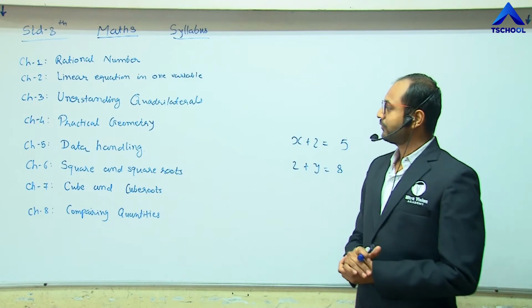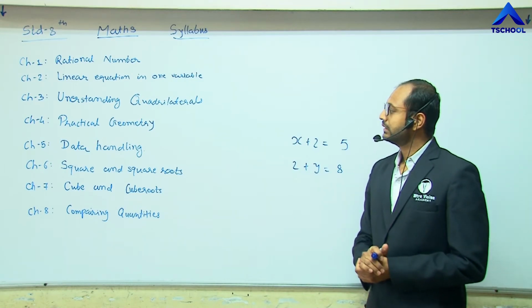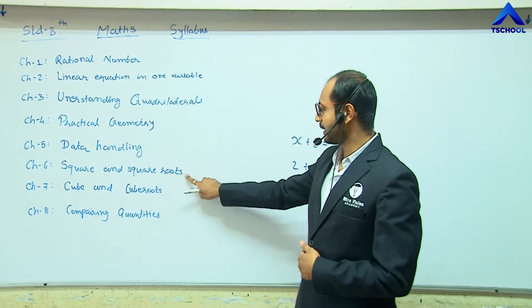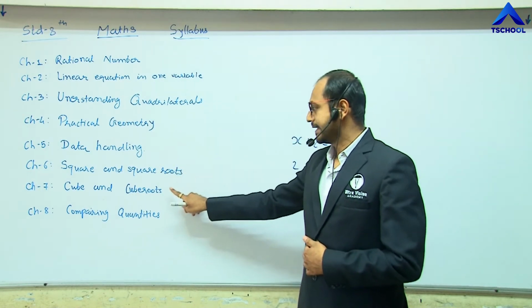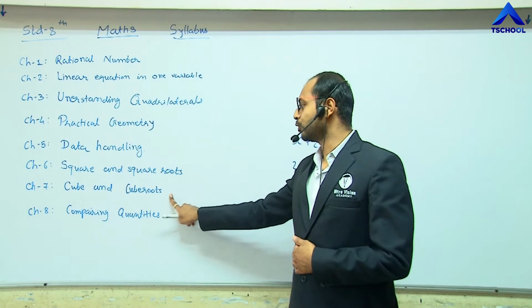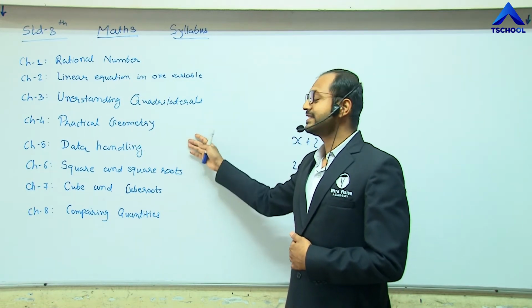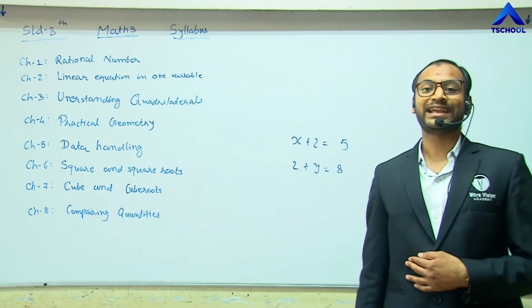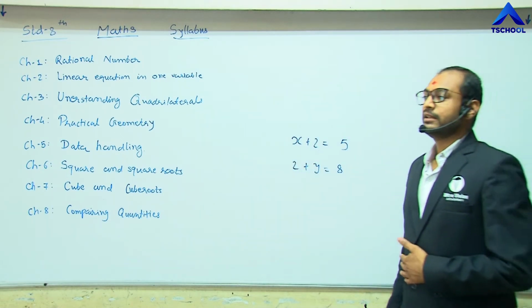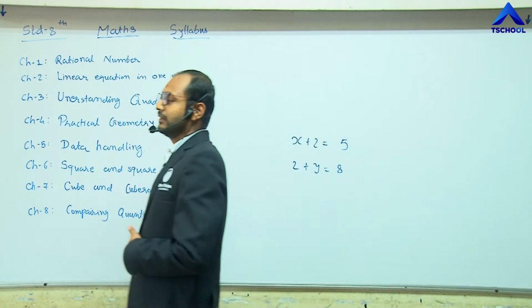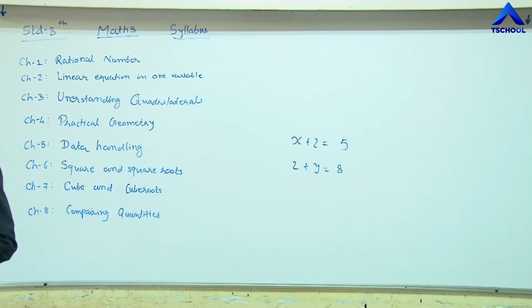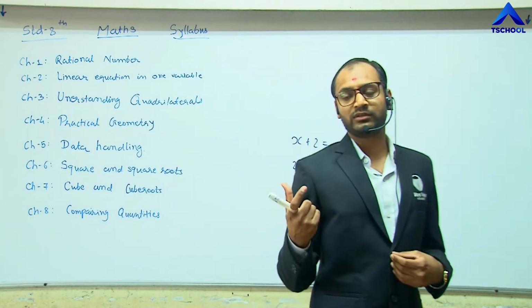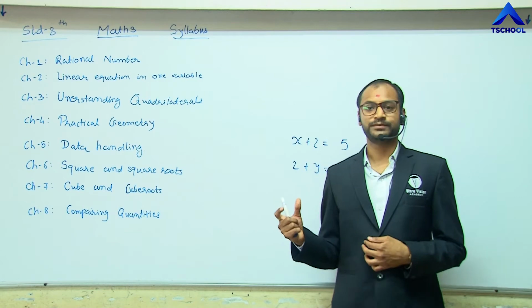Then in chapter 5, data handling. The next chapter is square and square roots. Chapter number 7 is cube and cube roots. These chapters are very important for government examinations. We know these examinations recruit for the government sector. There is also a portion of quantitative aptitude.